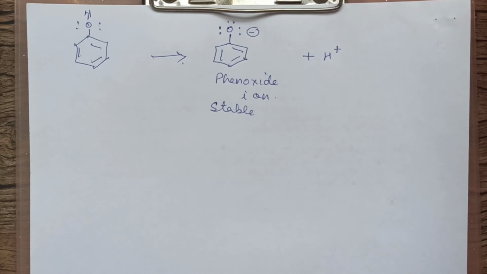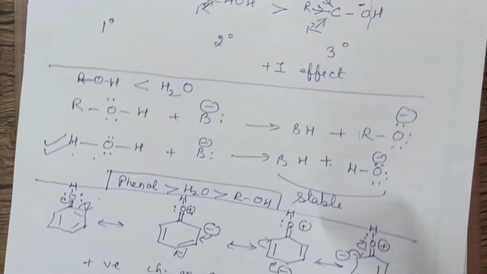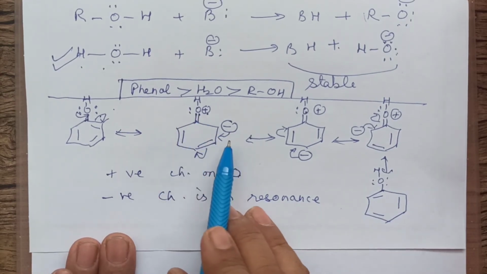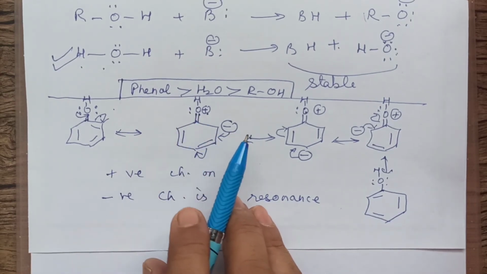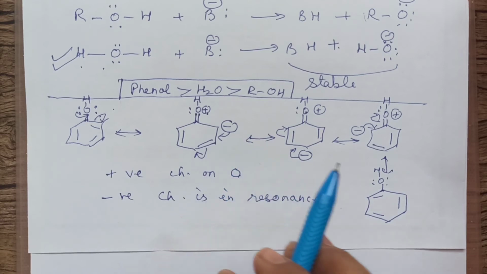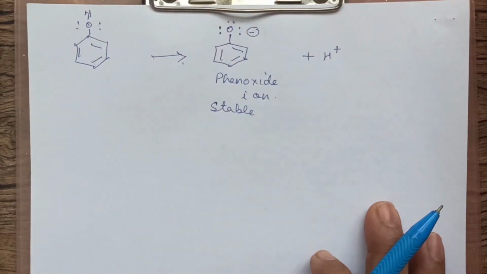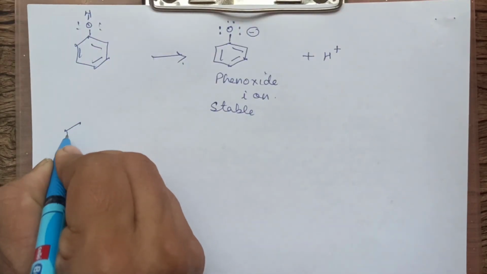Then you will say, why not phenol? In phenol also there is resonance. Then what are you going to answer for that? That in phenol, the resonating structures have charge separation. We have drawn the structures just now. You can see here, there is charge separation. If there is a charge separation, then that particular molecule is less stable. Like we will draw the phenoxide ion structures, and then we will see what we actually mean by this.